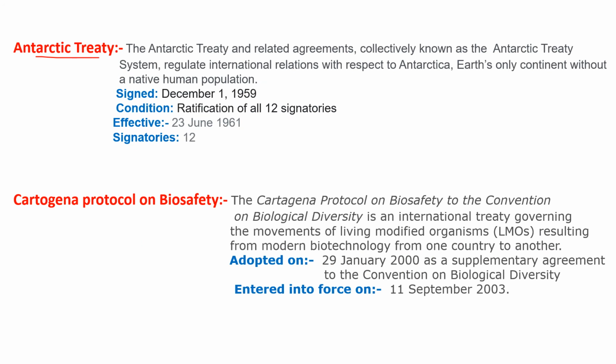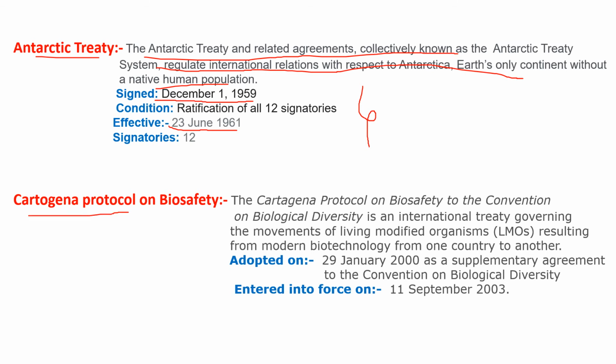Antarctic Treaty: the Antarctic Treaty and related agreements, collectively known as the Antarctic Treaty System, regulate international relations with respect to Antarctica, Earth's only continent without a native human population. It was signed on December 1st, 1959, effective from 23rd June 1961. These are all points you must remember for attempting other questions related to the topic.